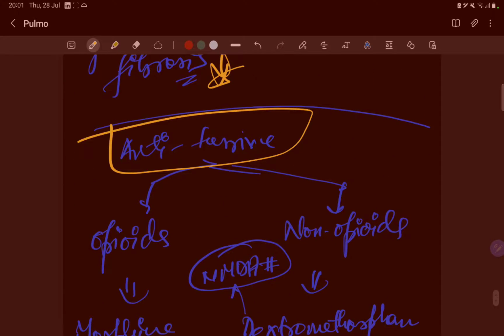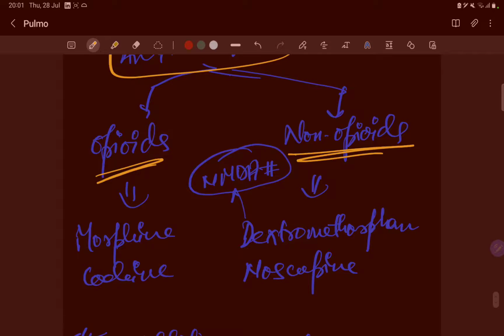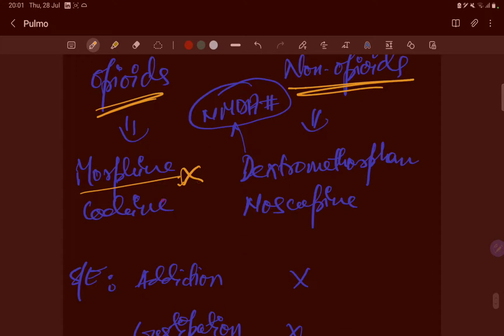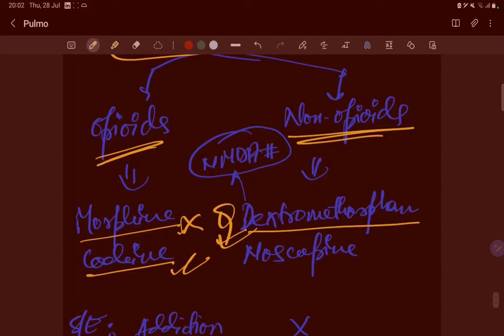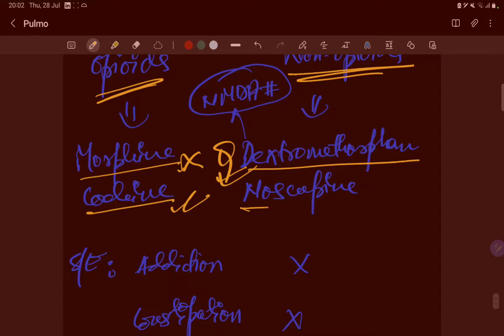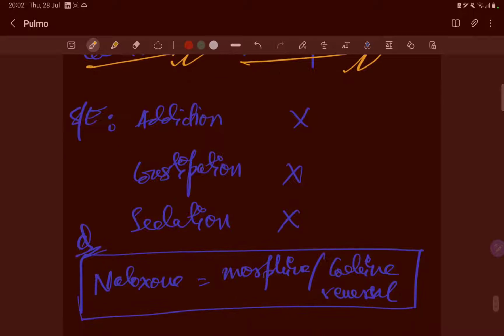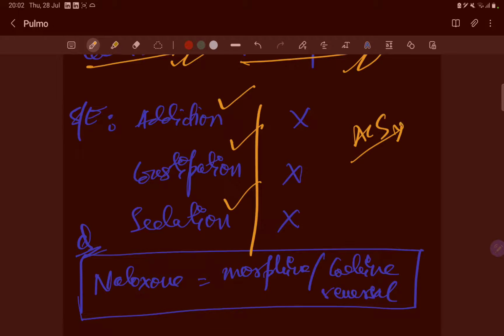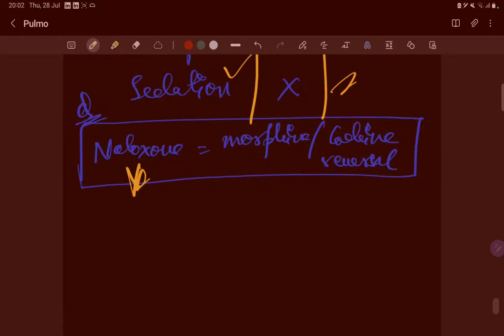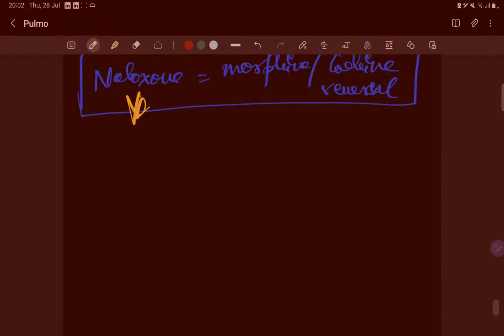Okay, antitussives we have seen, so they may be opioids or non-opioids. In opioids we have morphine, not used nowadays. Codeine, yes, we use, but it is also not so commonly used. Dextromethorphan is an NMDA receptor antagonist. It is most commonly used in our cough syrups, and noscapine is also present. If we compare opioids versus non-opioids: addiction, constipation, and sedation, this is ACS, and these three are always present in the opioid antitussives but absent in non-opioid dextromethorphan. Right? Naloxone is used for reversal of morphine or codeine poisoning.